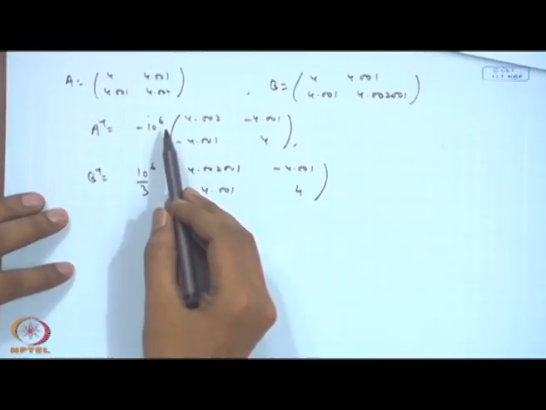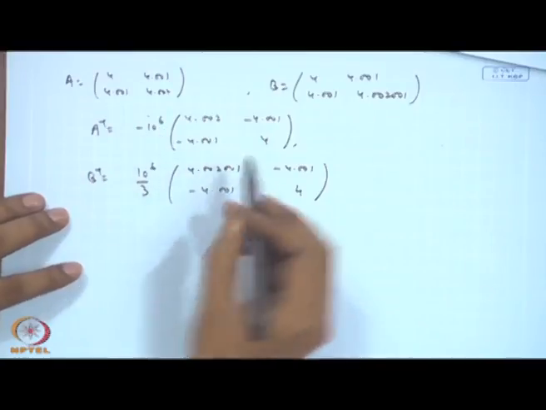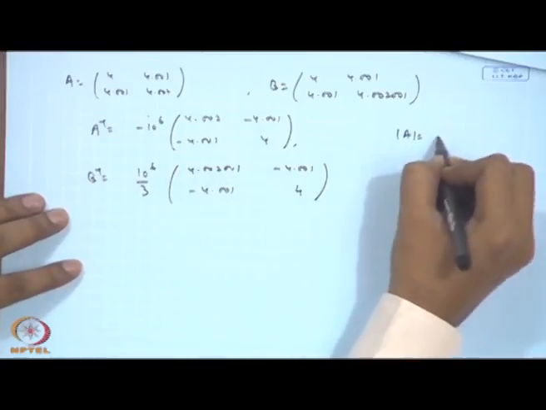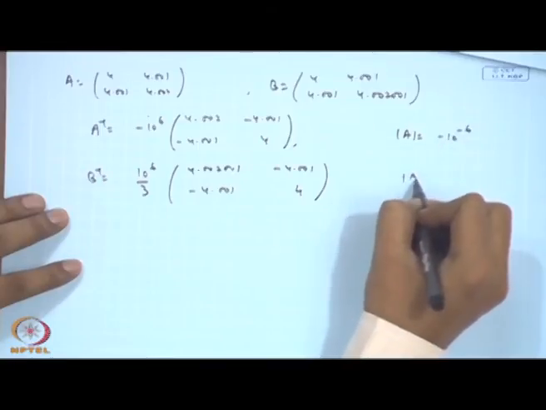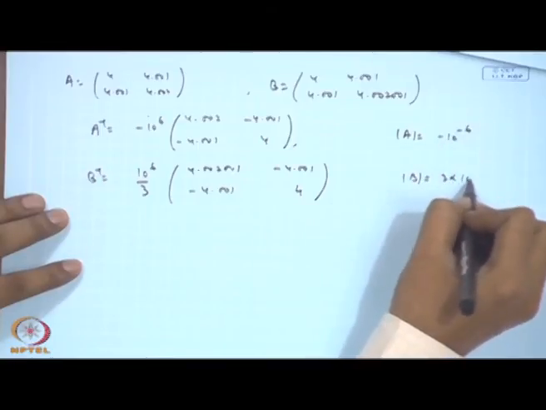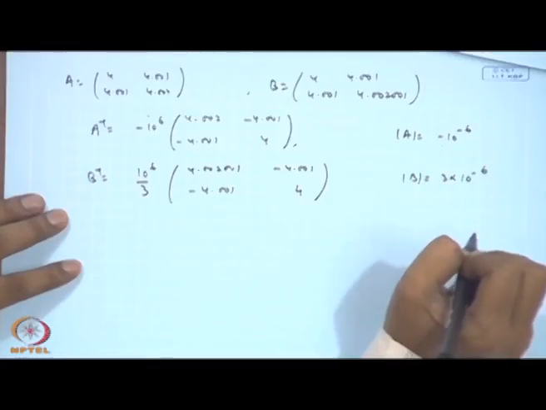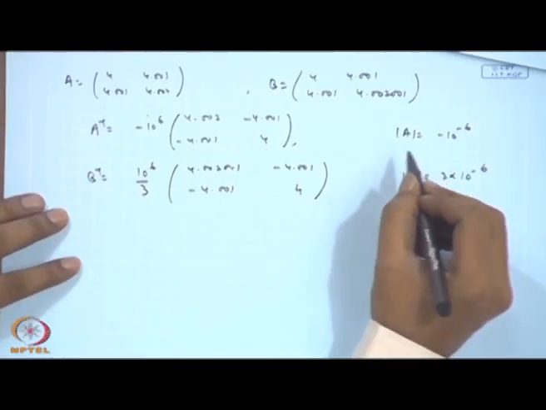So, you can see that there is a dramatic change in the value here. Actually, determinant of A is turning out to be minus 10 to the power minus 6, whereas determinant of B is equal to 3 into 10 to the power minus 6. So, there is substantial change in the value.